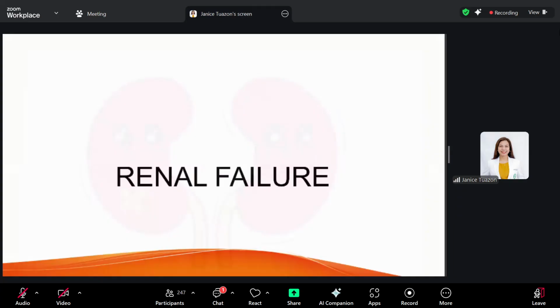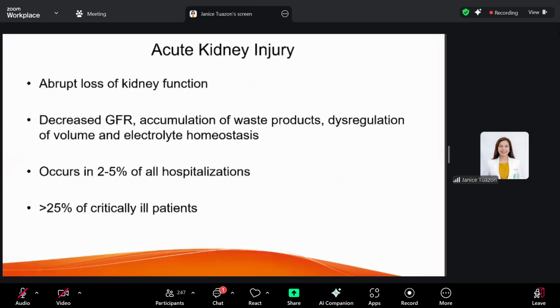Okay. Right, this would be the last topic, no? The renal failure. Renal failure may also be acute or chronic. So acute renal failure, this is already termed as acute kidney injury, is defined as an abrupt loss of kidney function leading to a rapid decline in your GFR, also accumulation of your waste products such as your BUN and creatinine, also dysregulation of extracellular volume and electrolyte homeostasis.